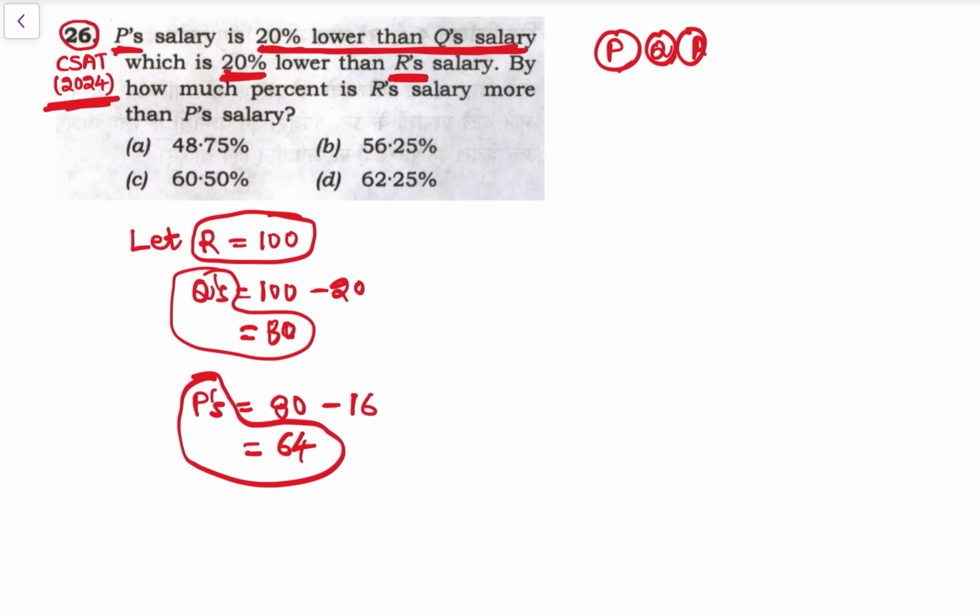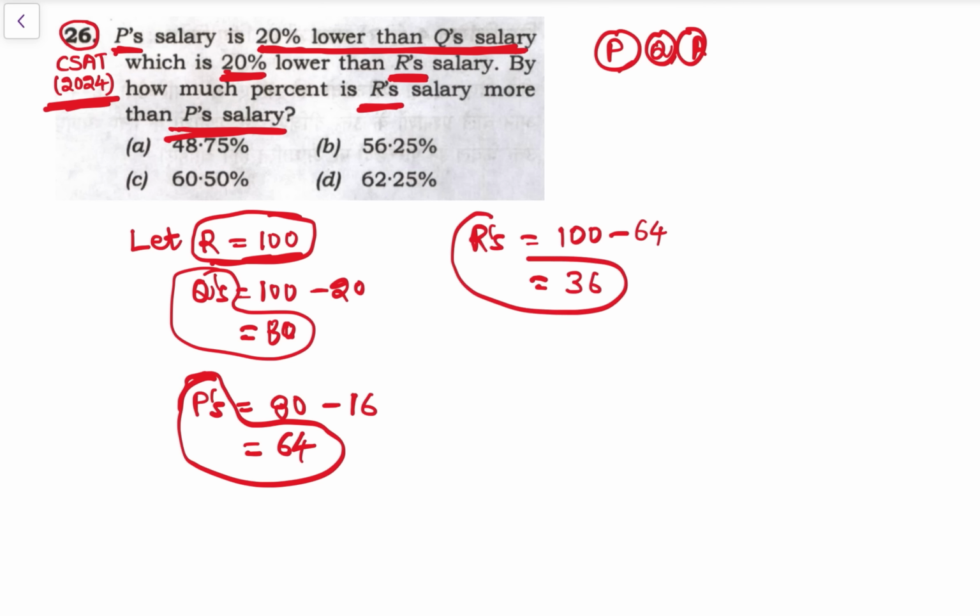Then how much percent is R's salary more than P's salary? See, R's salary more than P's salary. So R salary कितना बड़ा है? That is 100 minus 64. R salary is 36 rupees more than P's salary. Percentage कितना है? R salary is how much percentage more than P's salary. So 36 upon P's salary से compare हो रहा है, upon 64 into 100%.